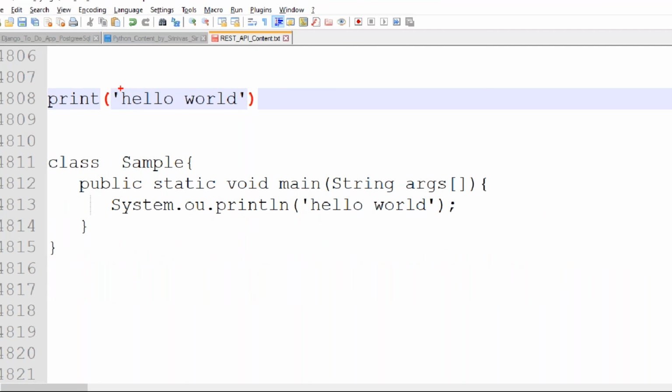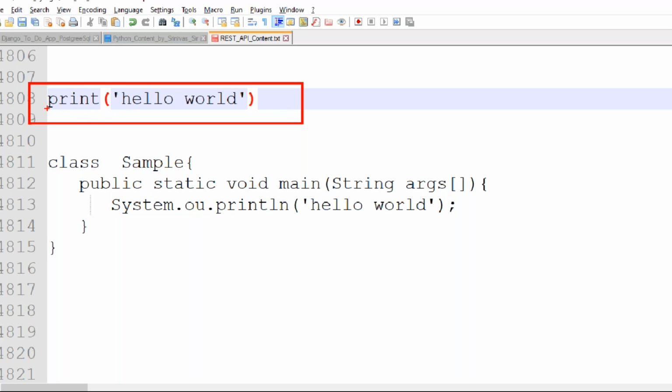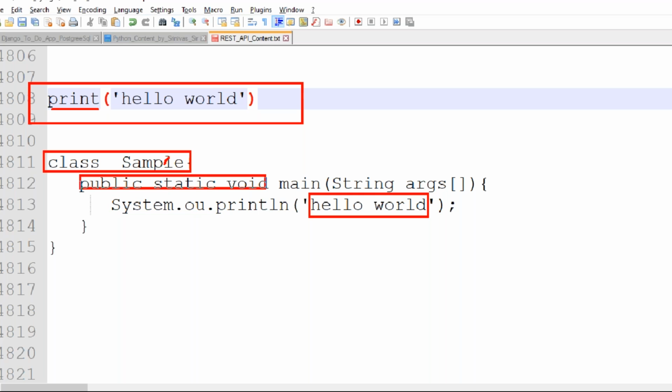To print only a hello world message, we write a single line using Python. You only need to know the use of the print method. But if you are using Java to print this hello world, first of all you need to know what the class keyword is, what this class name is, and what public, static, void, main, string and args are. Everything has some predefined meaning, sir.